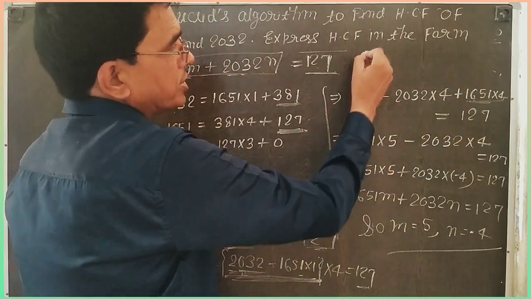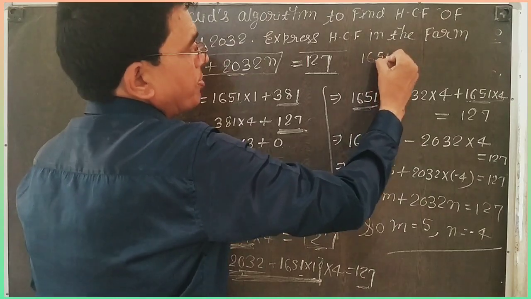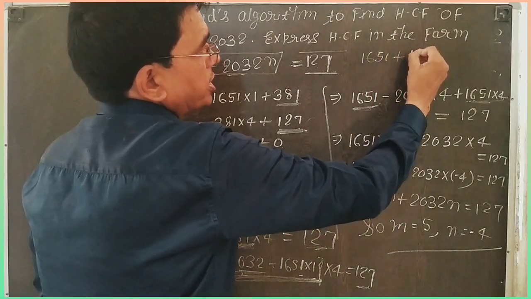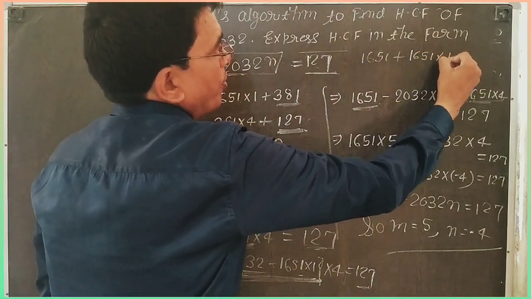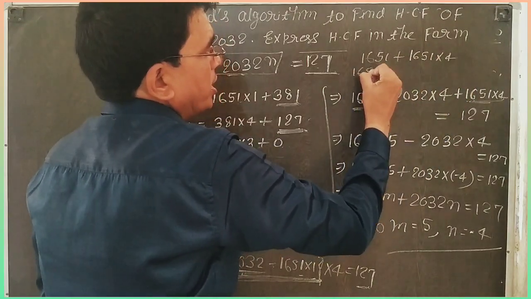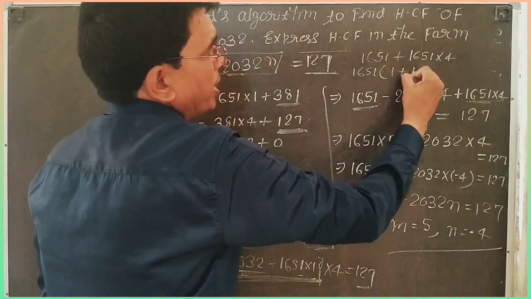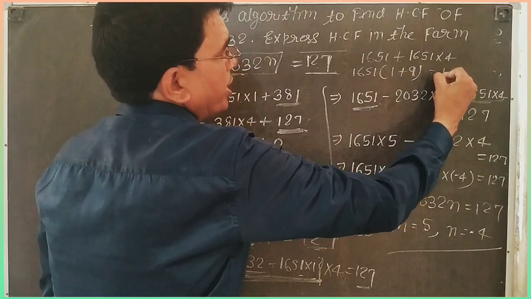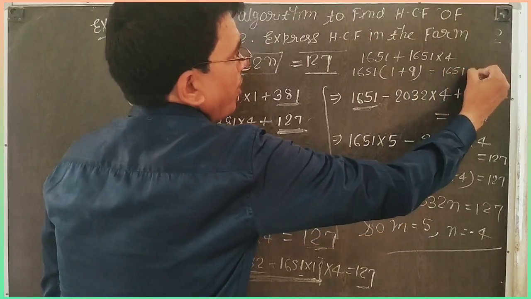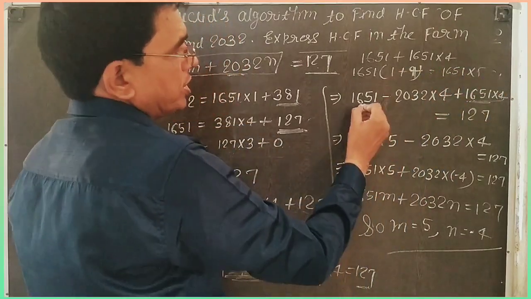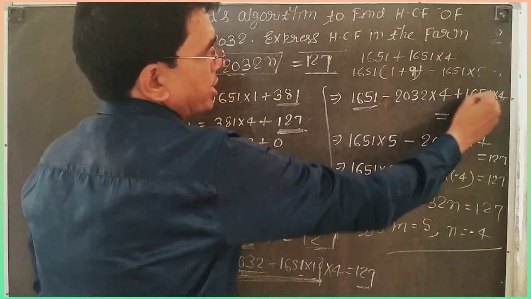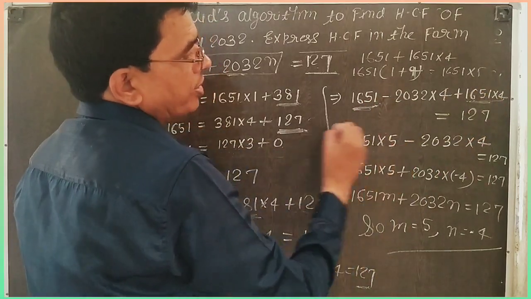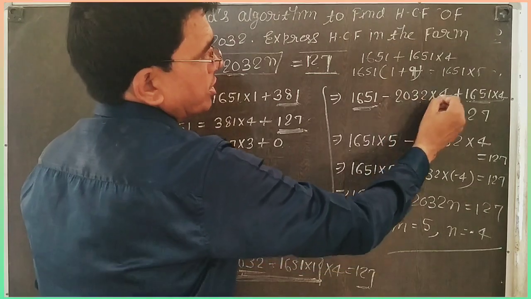Common, 1 plus 4 gives 1651 into 5 minus 2032 into 4.